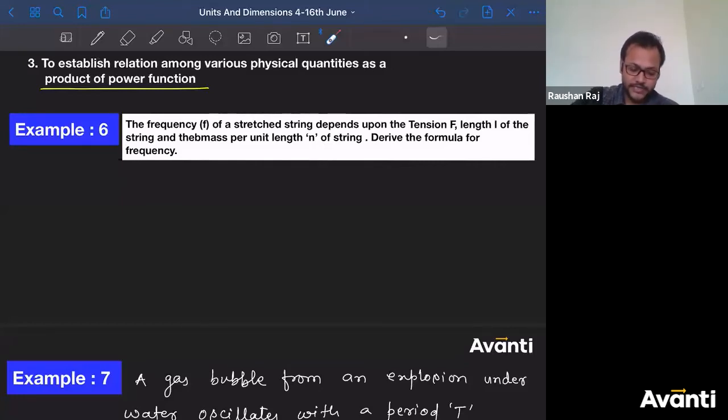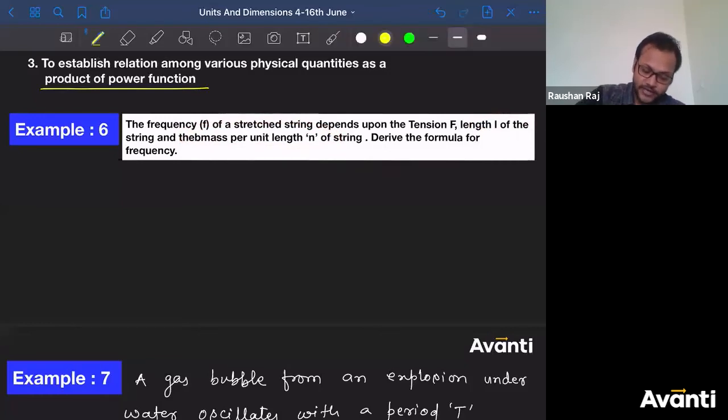So in this example, the frequency of a stretched string is what we have to find out. The frequency of the stretched string depends on the tension F, the length L of the string, and the mass per unit length. This is called mu, but I couldn't write mu here, so I wrote it as u here. So the mass per unit length of the string. Derive the formula for frequency, which depends on tension, length of the string and the mass per unit length of the string.